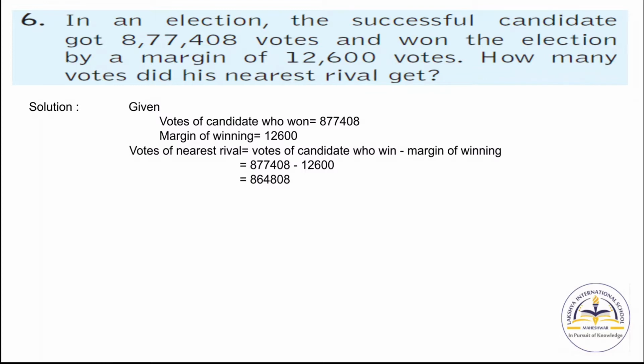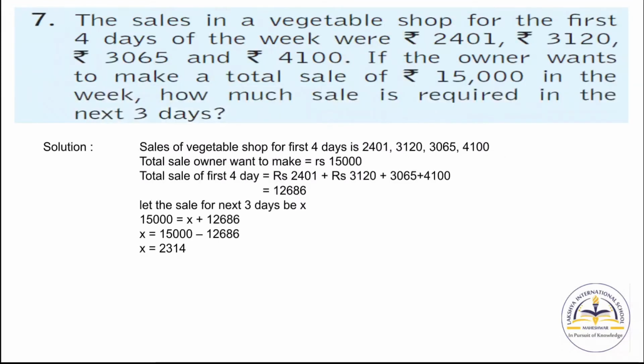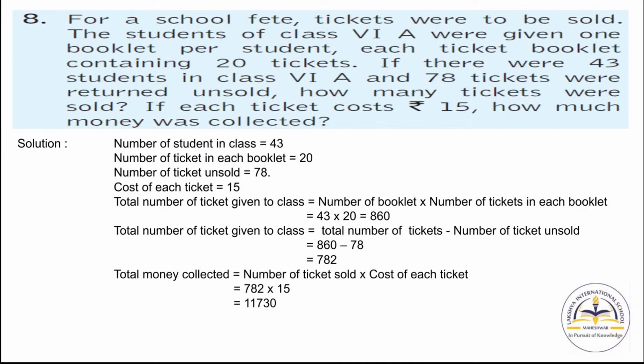Now the margin of winning is 12,600 votes. Now votes of nearest rival. So we have to subtract the margin of winning from votes of candidate who won. So we will get the answer 8,64,808. Now in the same manner you have to solve question number 7 and 8.